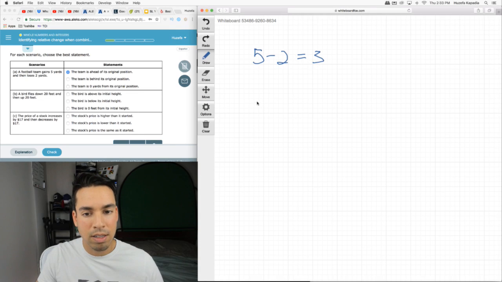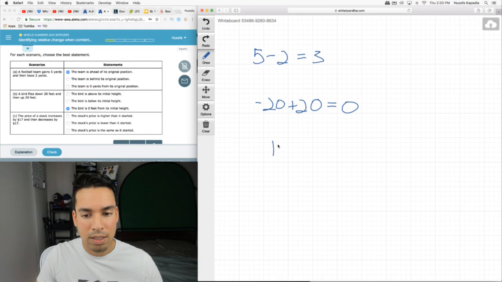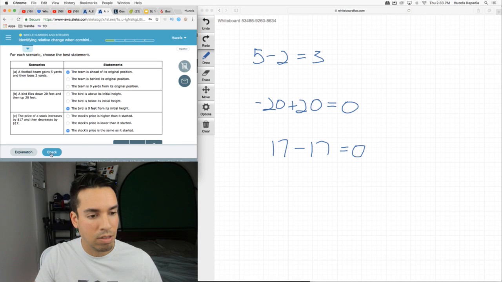A bird flies down 20 feet and then up 20 feet. Net change of 0, meaning the bird is 0 feet from its initial height. It's still at the initial height. And last, the price of a stock increases by 17 and then decreases by 17. Net change of 0. The stock's price is the same as it started.